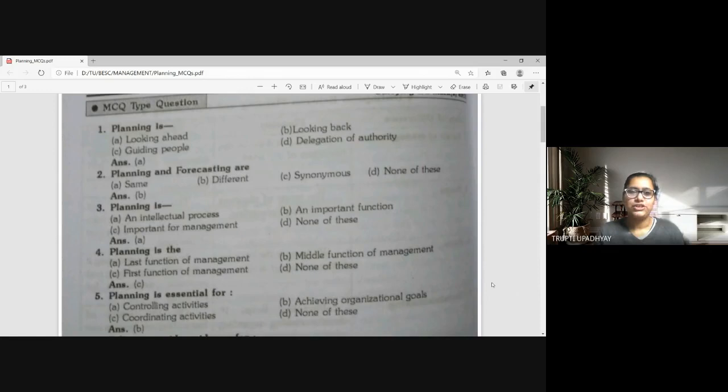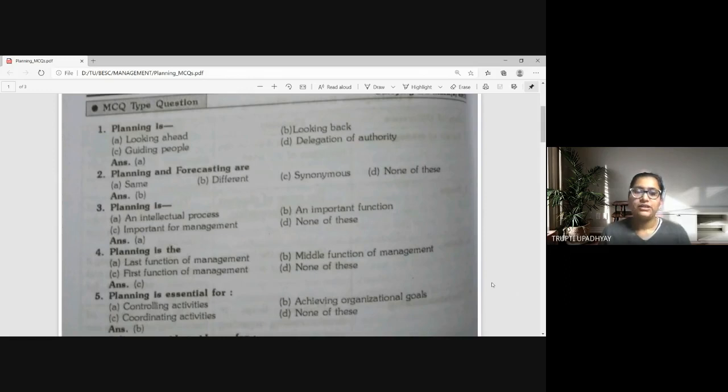Now moving to the second question. Planning and forecasting are: same, different, synonymous, or none of these. Planning and forecasting are different. Obviously, forecasting is a part of planning, but planning is a much wider concept than forecasting. Forecasting is included in planning.